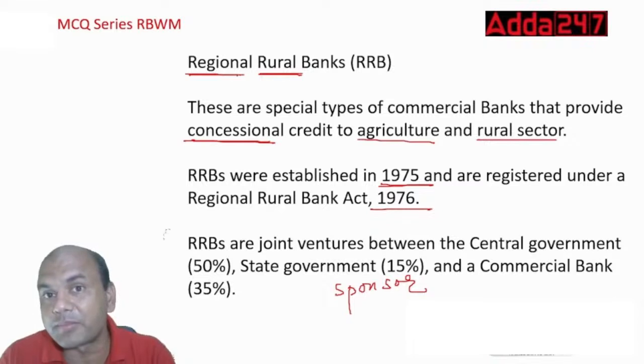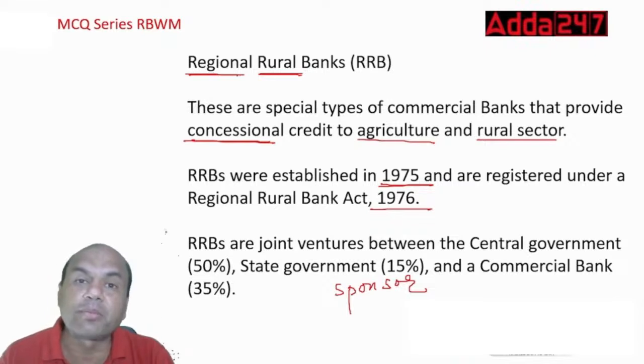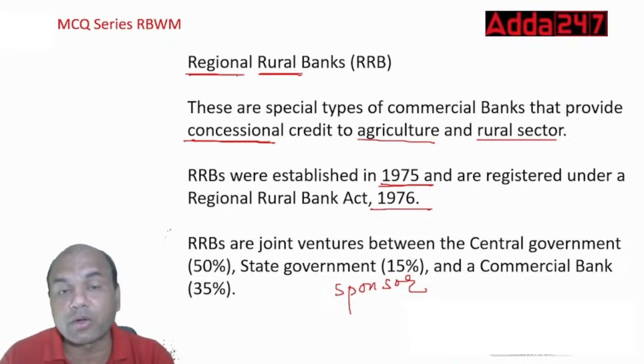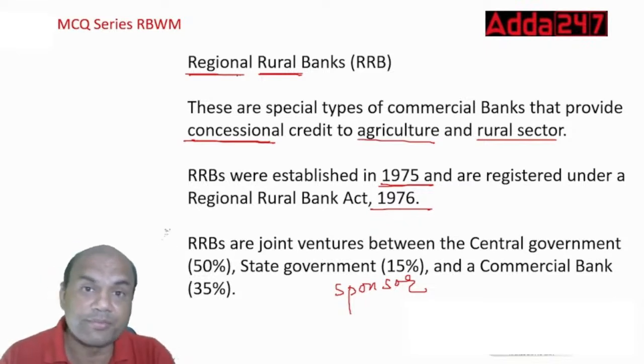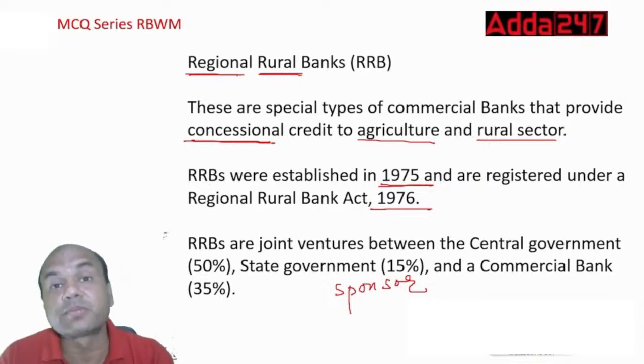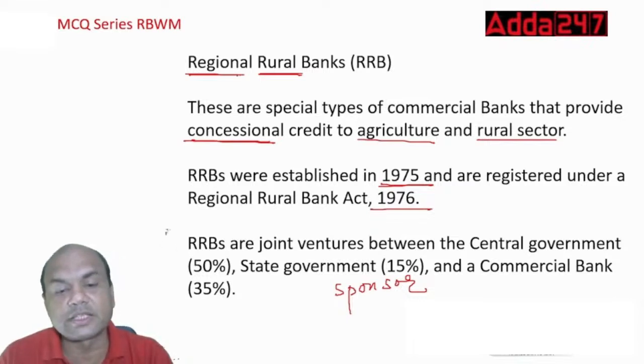Right now, what is happening? The government is coming up with a thought process: why should these be kept this way only? Can't these RRBs be a separate bank altogether, with no sponsor bank? Can't they work like this? All the RRBs can be combined in India. So this is a thought process. But from the exam point of view, remember central government, state government, commercial banks, and these are the proportions.